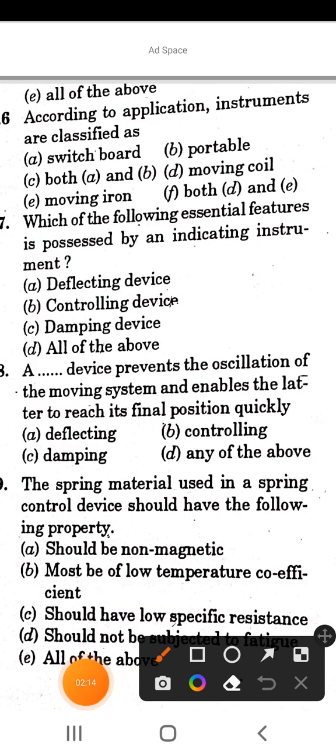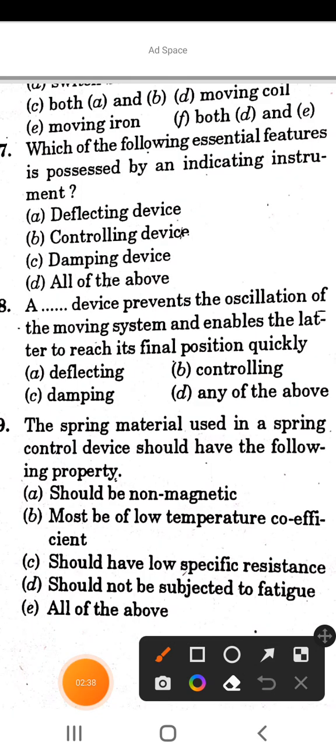Next is, according to application, instruments are classified as. Options are switchboard, portable, both A and B, moving coil, moving iron, both D and E. So the correct answer of this question is option C, both A and B, switchboard and portable.